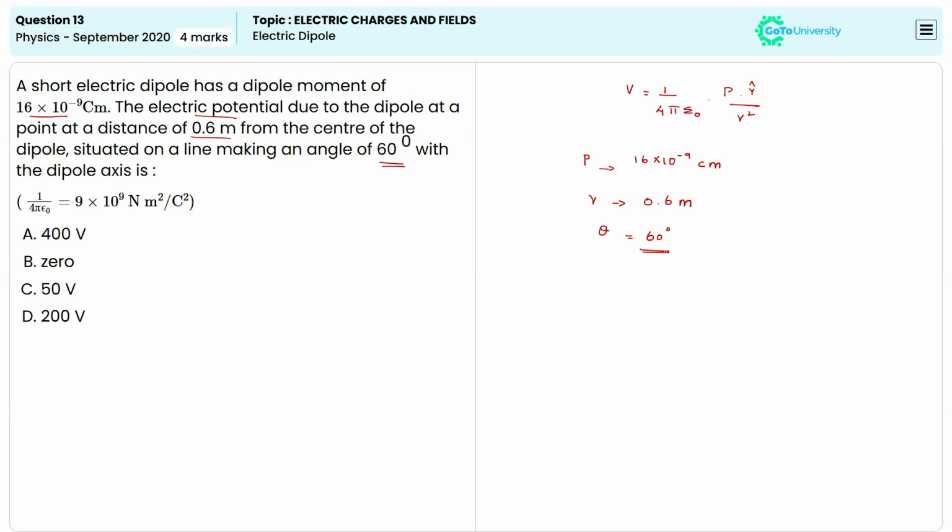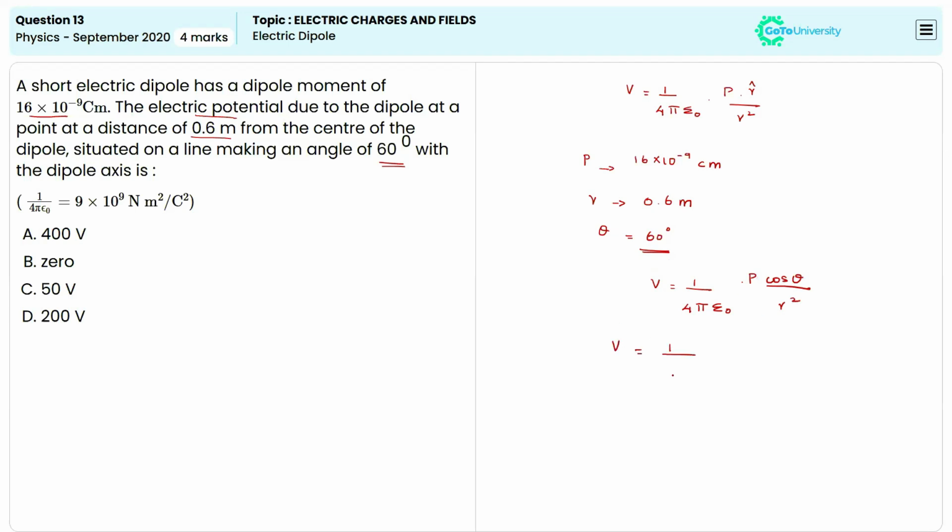So here we have the dipole with respect to some axis, right? For a point on an axial line of the dipole, the potential formula can be simplified as V is equal to 1 divided by 4 pi epsilon naught times P cos theta divided by R square. Now we can apply all the values.